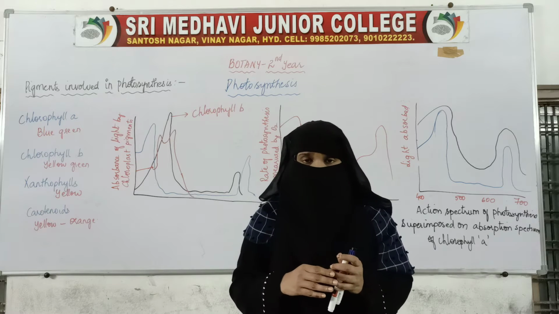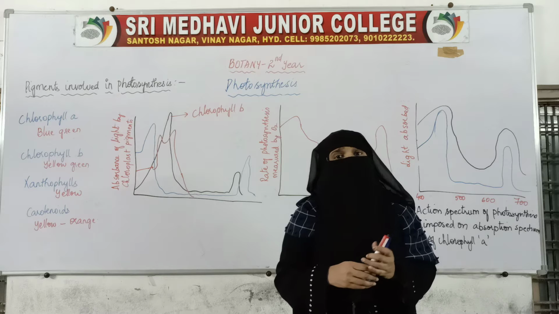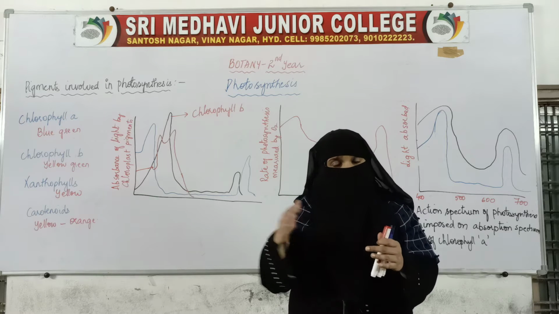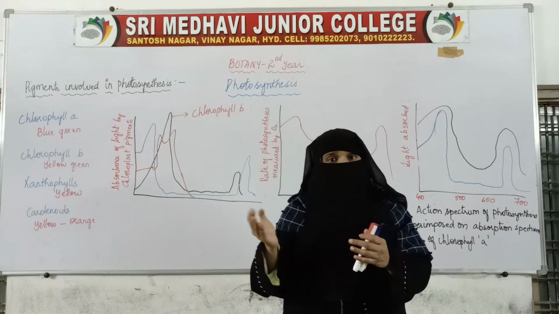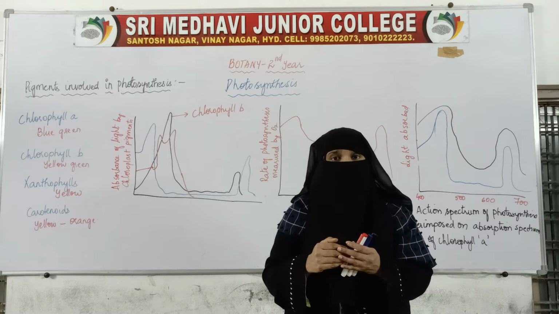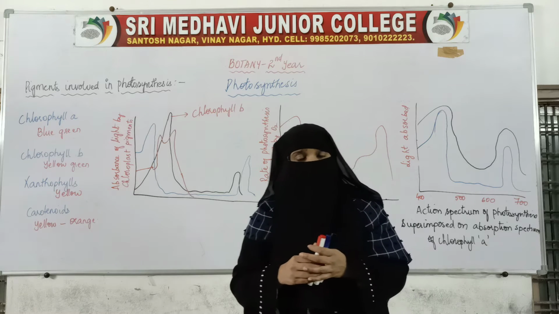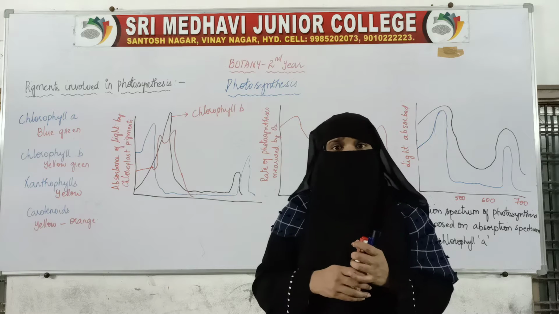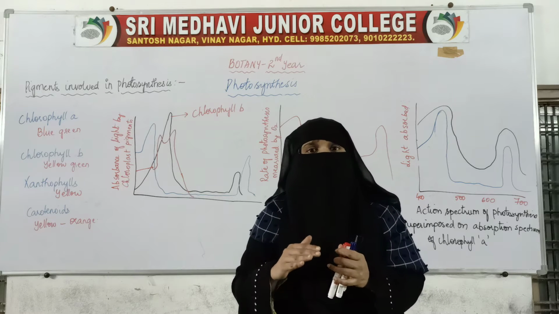Even when plants are green in color, the shade of green is different in different plants. And not just in different plants, in the same plant also we find different shades of green. If chlorophyll were the only pigment, every green part should be of the same shade.